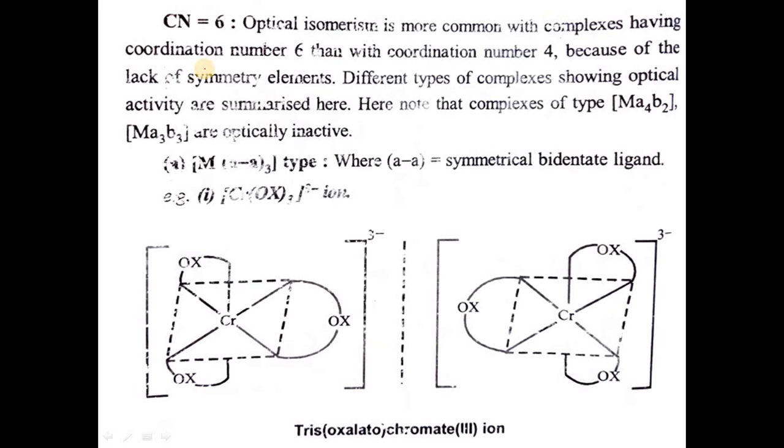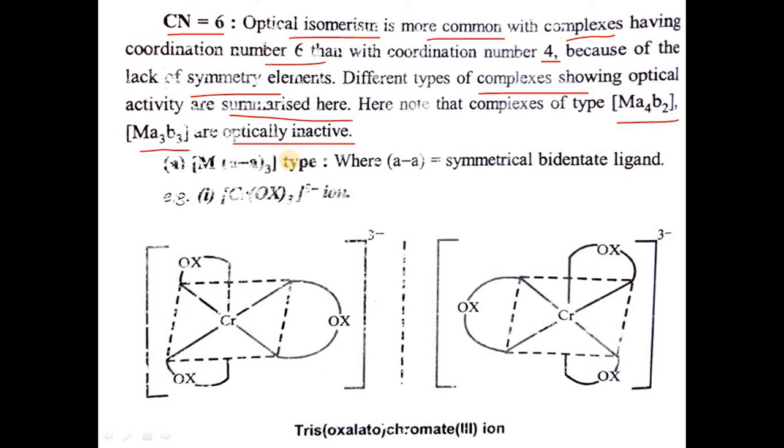In case of coordination number 6, optical isomerism is more common with complexes having coordination number 6 than with coordination number 4, because of the lack of symmetry elements. Different types of complexes showing optical activity are summarized here. Here note that complexes of type MA4B2 and MA3B3 are optically inactive in nature.